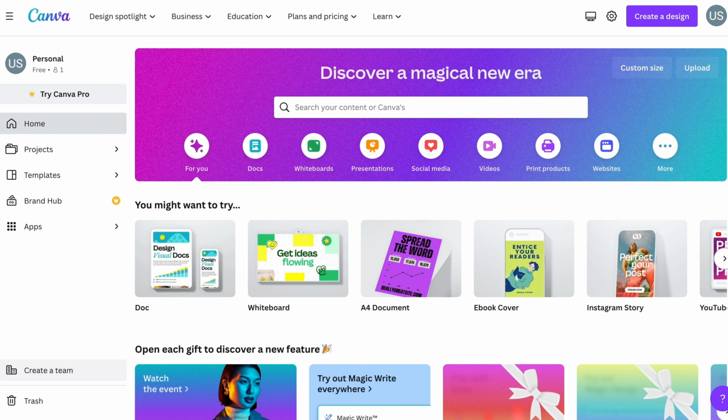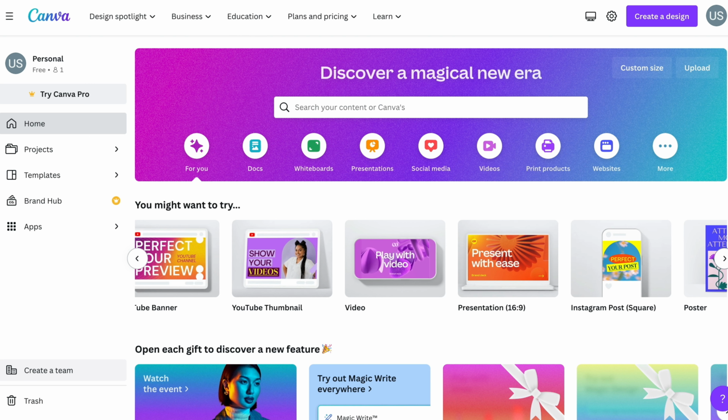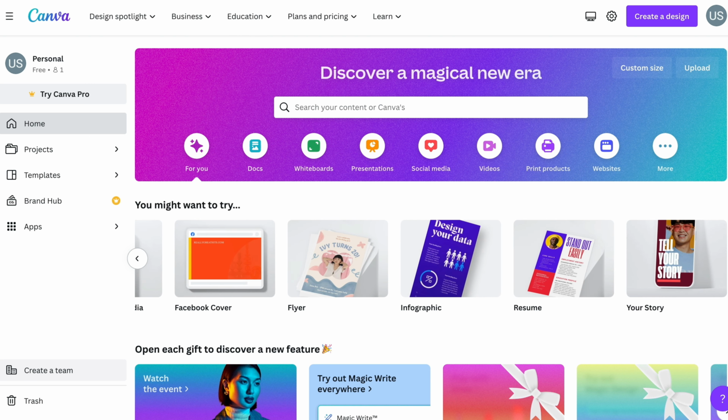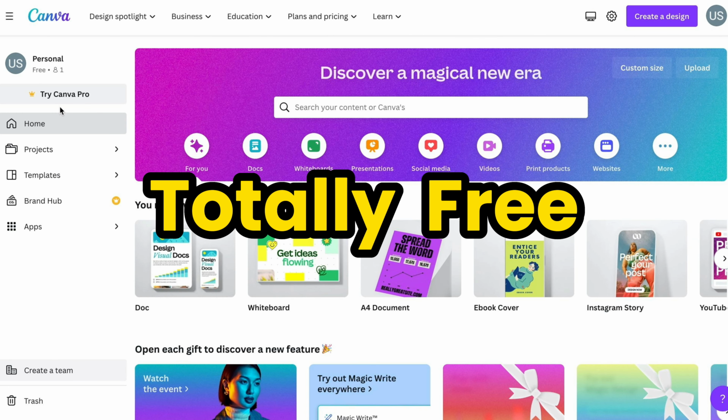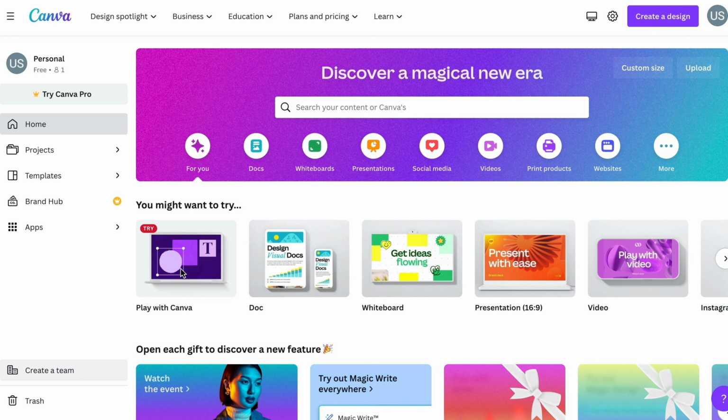Now, let me introduce you to another amazing tool called Canva, which can be used for book creation. Canva is an online graphic design tool that offers various templates for social media posts, presentations, posters, videos, logos, and of course, the ebooks. The best part is that Canva is totally free to use. However, it does offer some VIP elements that are only accessible to pro subscribers. But today let me show you how to create an ebook completely for free.